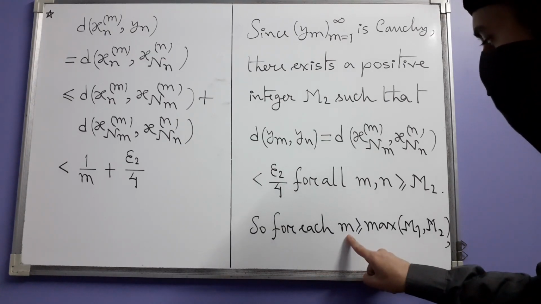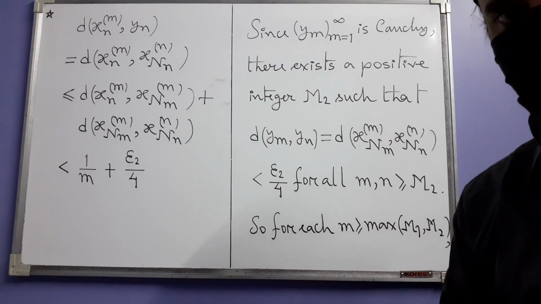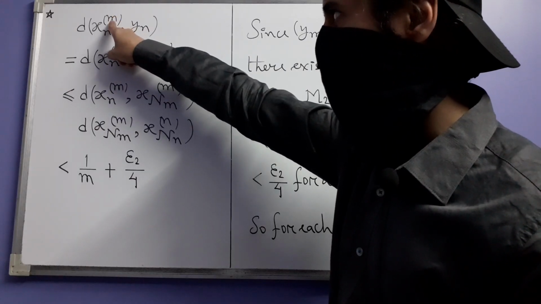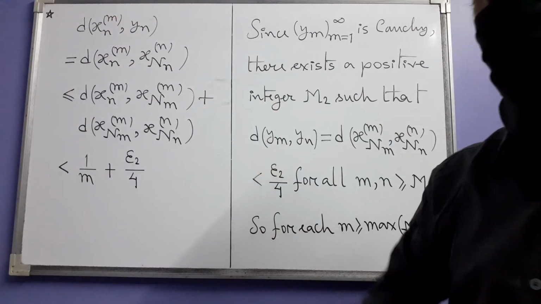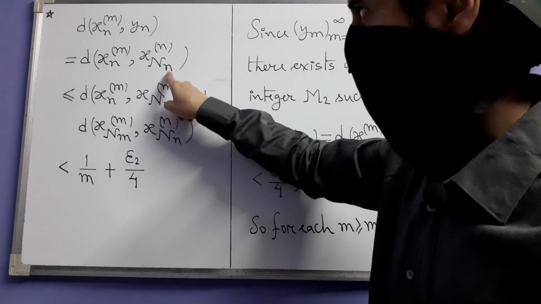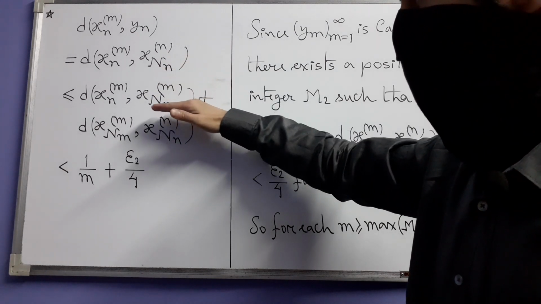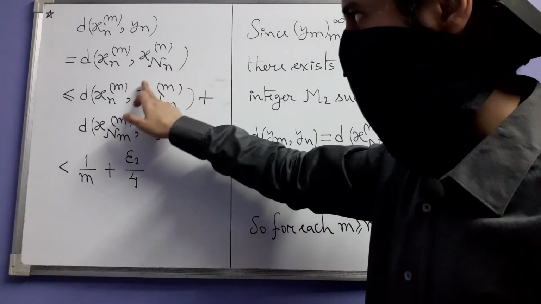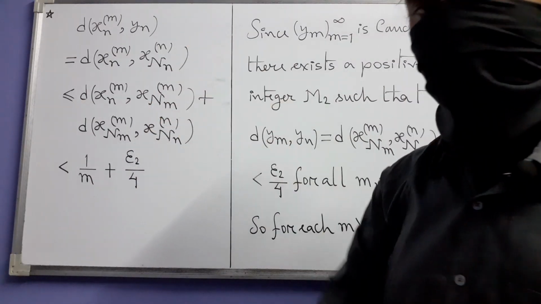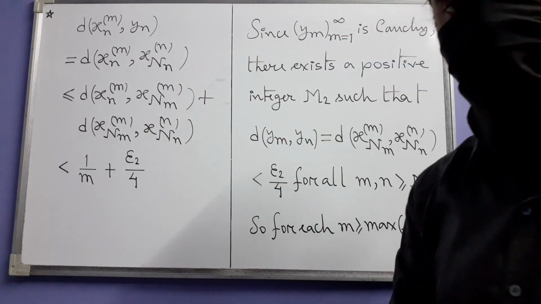So for each small m greater than or equal to the max value of capital M1 and capital M2, we consider the distance between xn superscript m and yn. Yn is this x suffix nn superscript n. And then we use triangle inequality and push this extra term in between, which is xnm superscript m. We already of course have this one and this one.